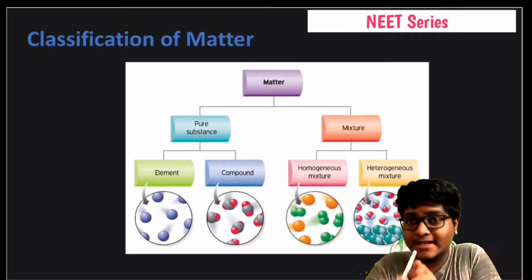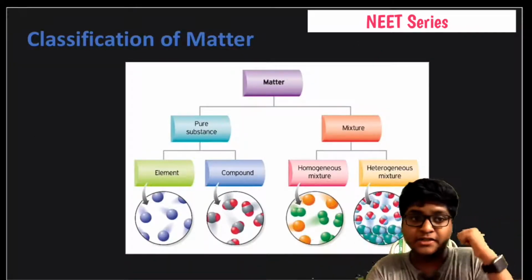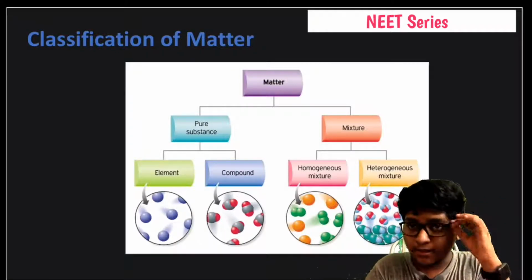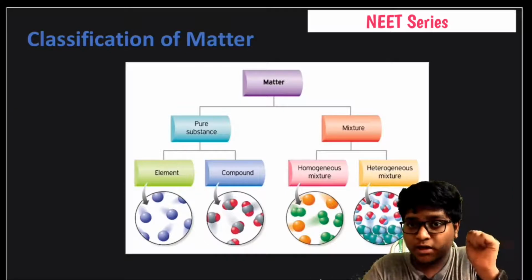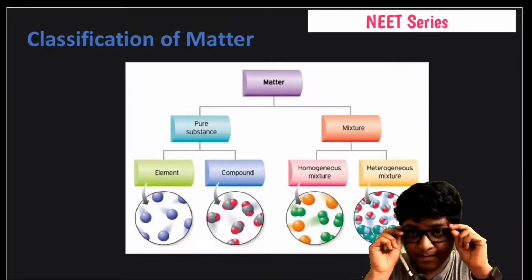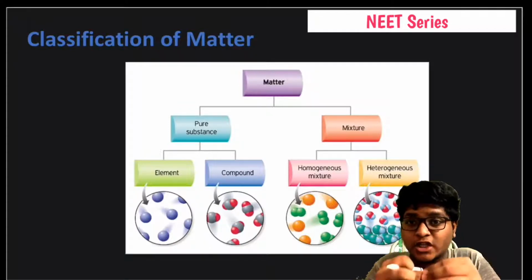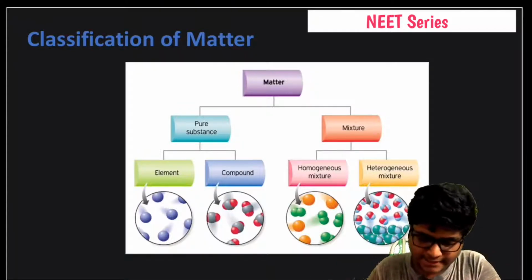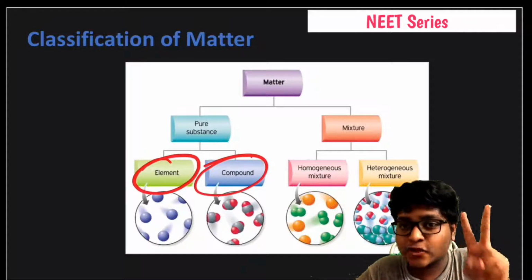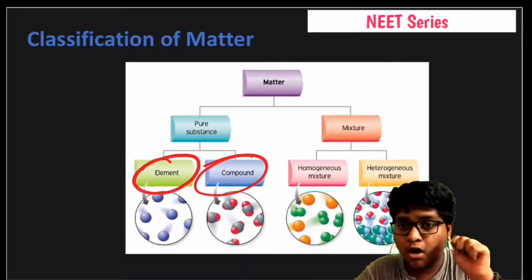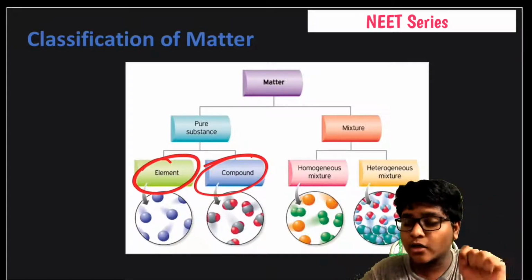And I've told you that there is a classification of matter of a different type, other than Bose-Einstein condensate to plasma. So here it is: pure substance and mixture. What is a pure substance? A pure substance is one available in original form from the earth's crust. And these are element and compound. Two kinds of pure substances are present on our earth: element and compound. What is the difference between element and compound?